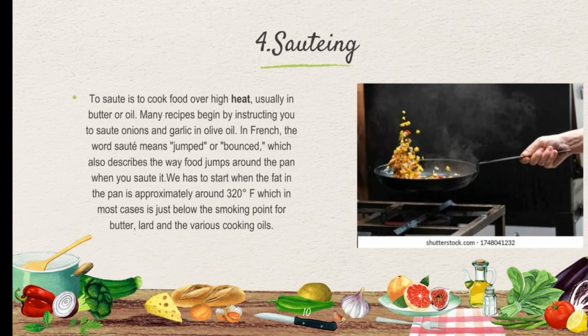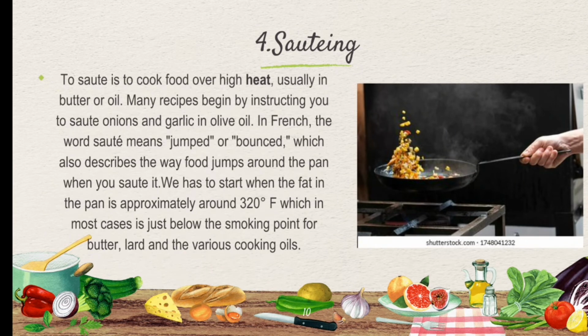Fourth, sauteing. To saute is to cook food over high heat, usually in butter or oil. Many recipes begin by instructing you to saute onions and garlic in olive oil. In French, the word saute means jumped or bounced, which also describes the way food jumps around the pan when you saute it. Cooking has to start when the fat in the pan is approximately 320°F, which in most cases is just below the smoking point for butter, lard, and the various cooking oils.